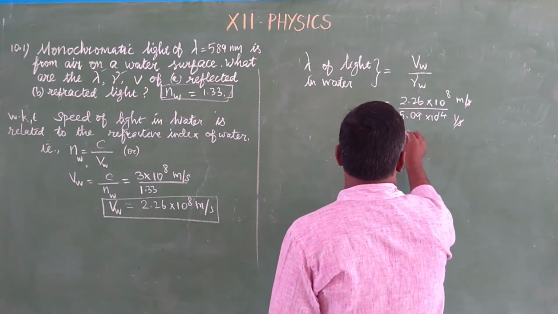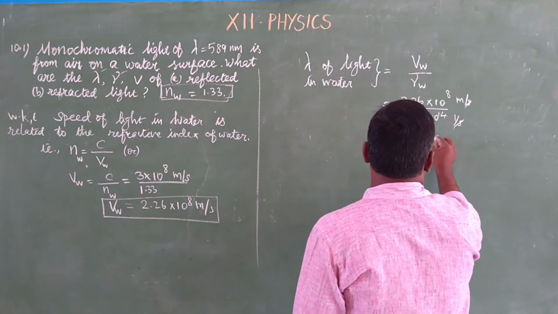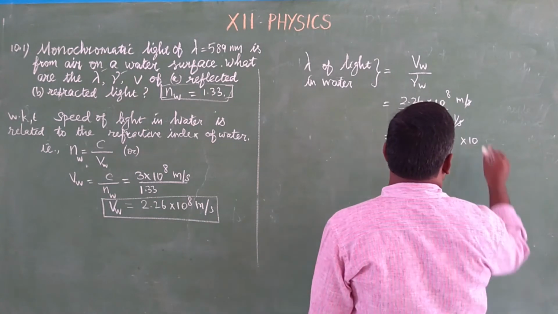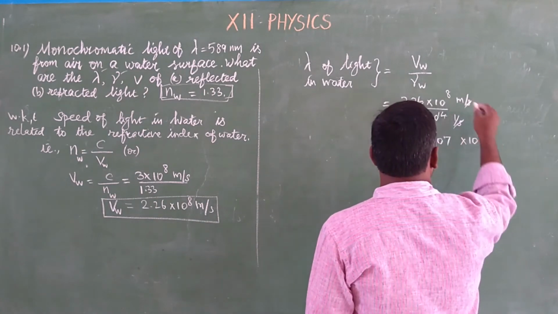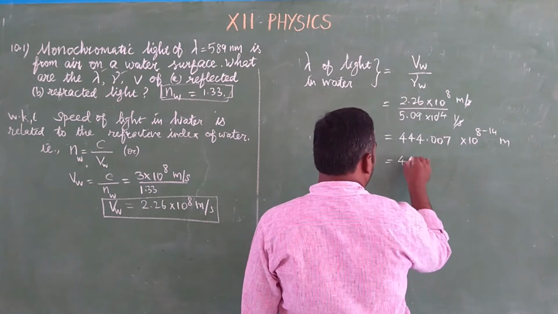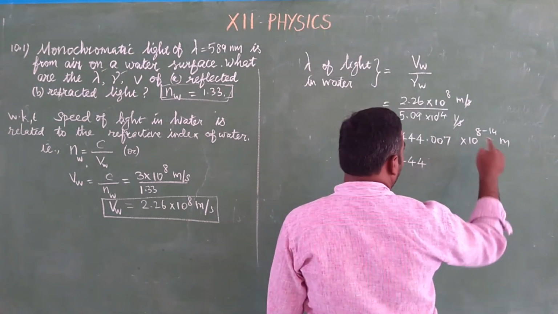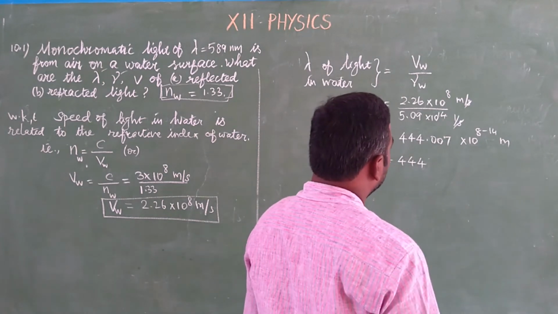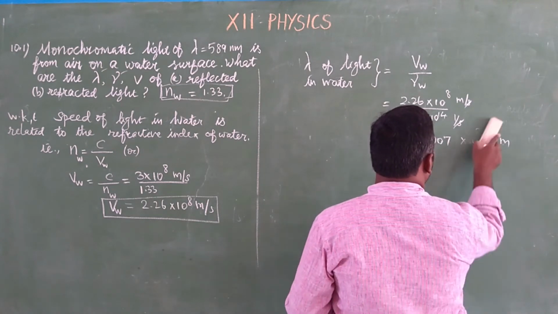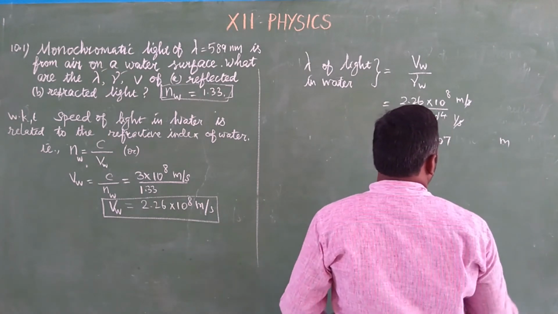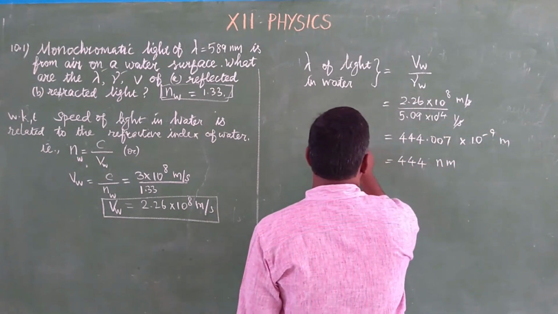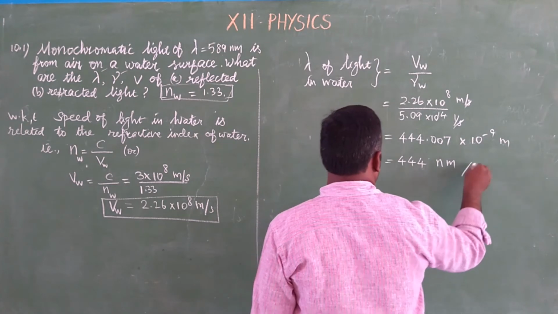So the final answer is 444.007 into 10 to the power 8 plus 14, which becomes minus 14 meter. After round off, it is 444 into 10 to the power minus 9, after simplification, so that is nanometer. So this is the wavelength of light in water.